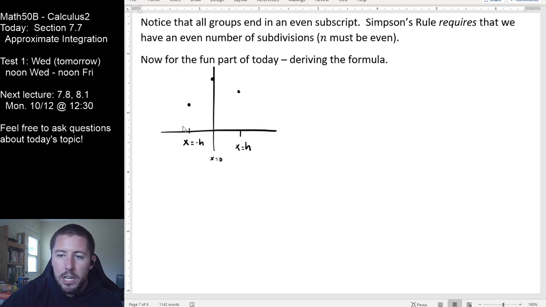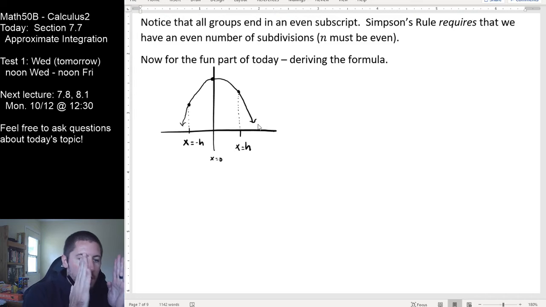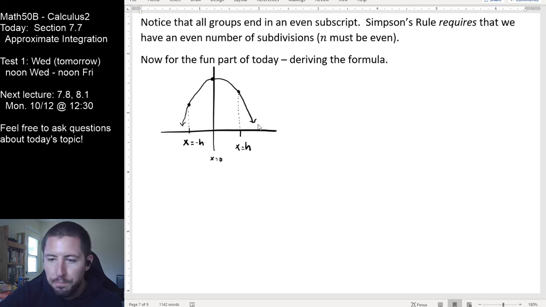And what we can all kind of picture here, oh man, I did the dumb thing and I drew my points before my parabola, is that there should be some parabola that's going through here. But notice that even though that parabola goes on forever, we're really just interested in the area that is between the 3 points, right? By the time we're getting to this area that's to the right of my dashed line, that will be part of our next Riemann object that we're adding up. That will be between the next three x values that are out there, all right?